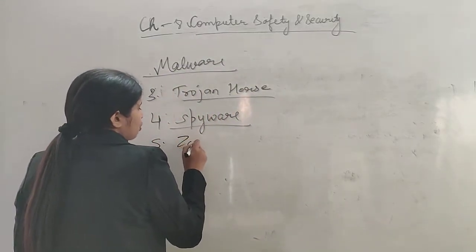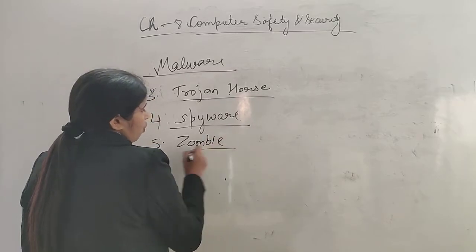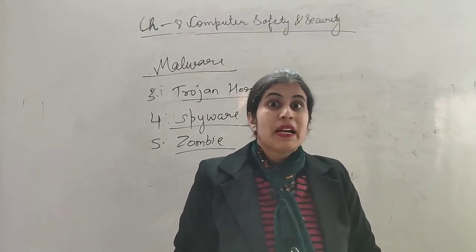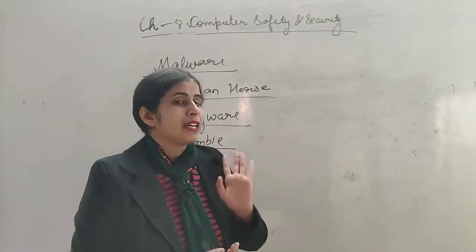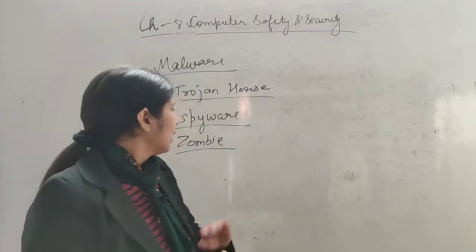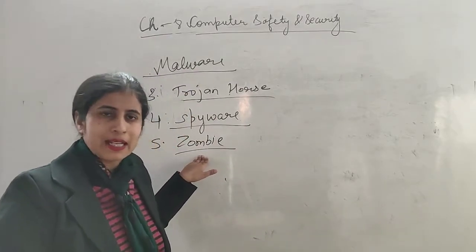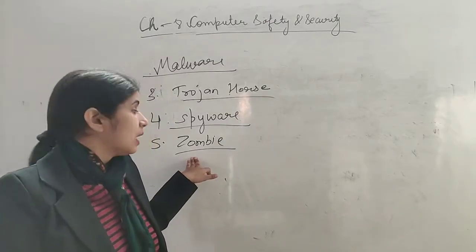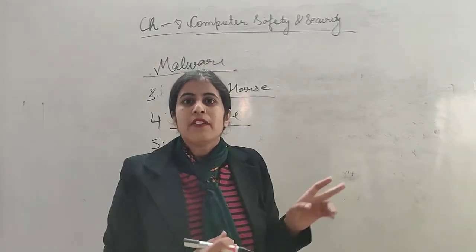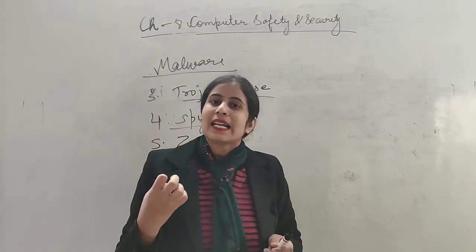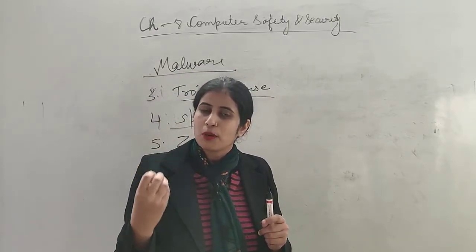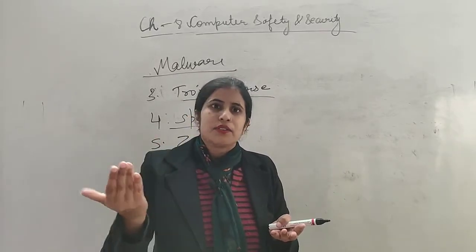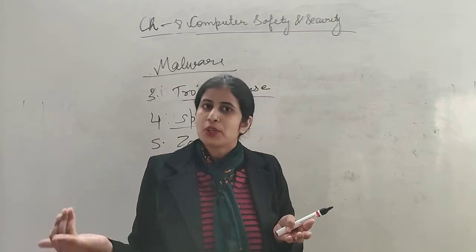The fifth one is zombie. What is it? Zombie. It is also a kind of malicious software. Okay, but what is the difference between zombie and spyware? The difference is that it also acts like a spy. As spyware acts, in the same way it acts, but here the spyware collects the important information from the computer network, and then easily they convey the same information to the hackers.